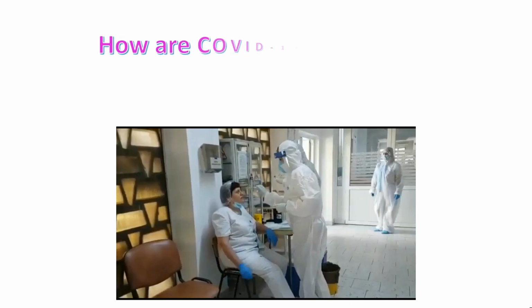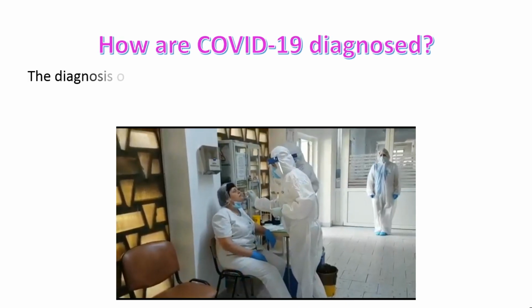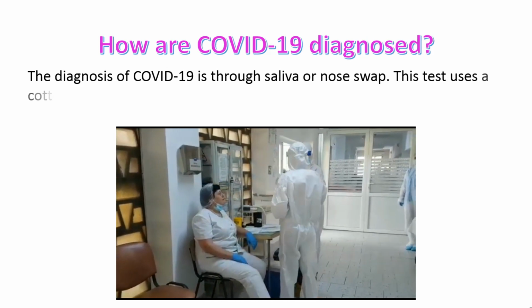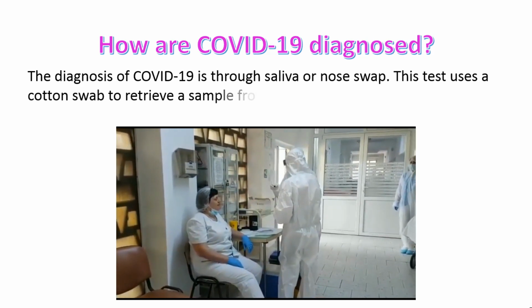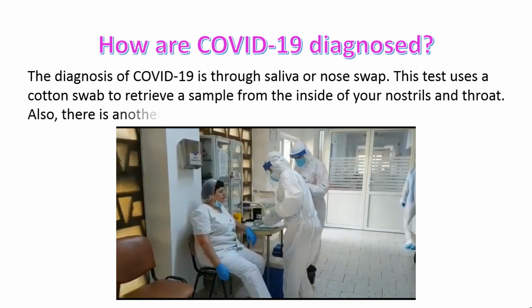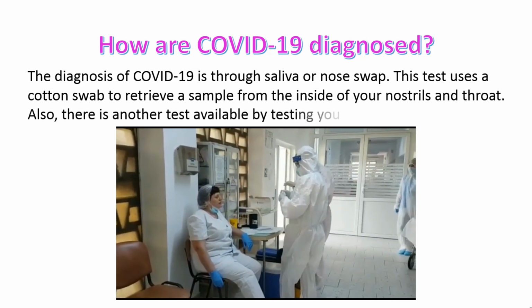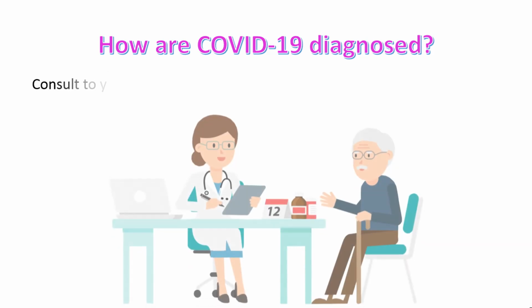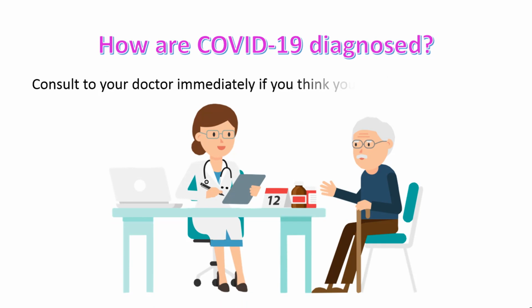How is COVID-19 diagnosed? The diagnosis of COVID-19 is through saliva or nose swab. This test uses a cotton swab to retrieve a sample from the inside of your nostril and throat. Also, there is another test available by testing your blood for the presence of antibodies. Consult your doctor immediately if you think you have COVID-19 or you notice any symptom.